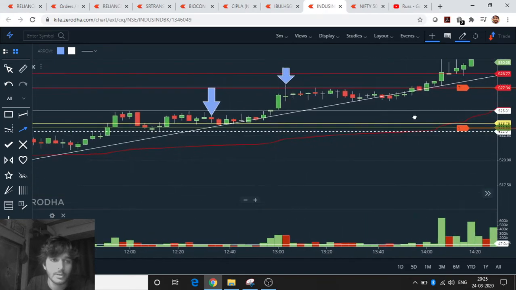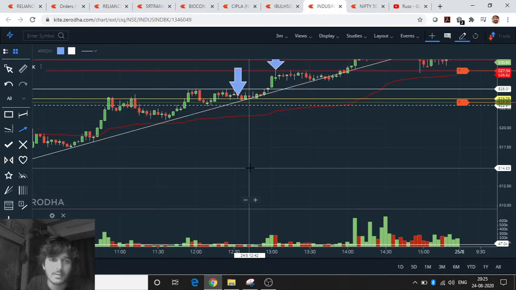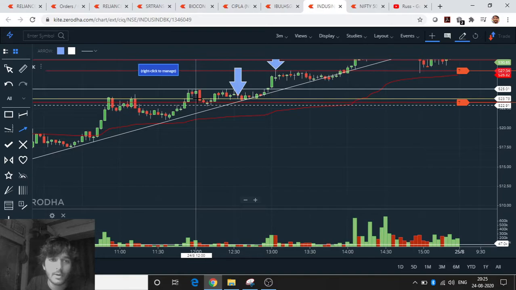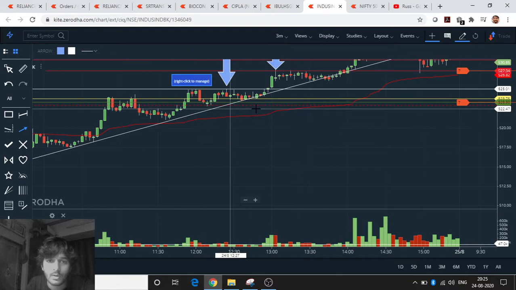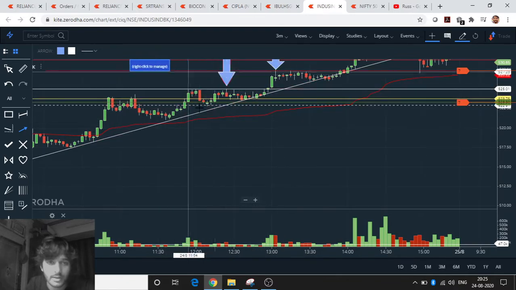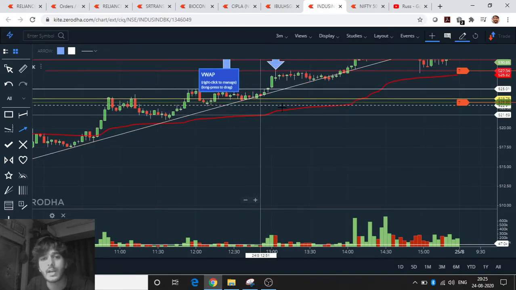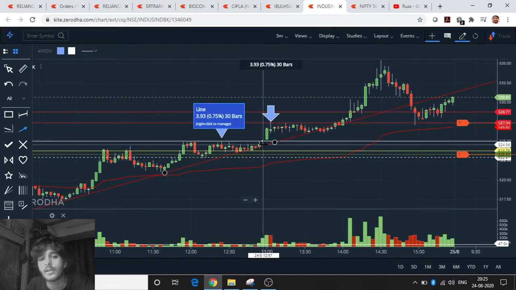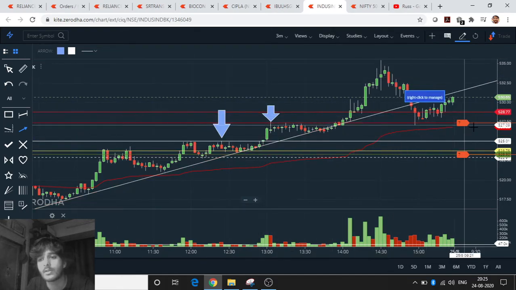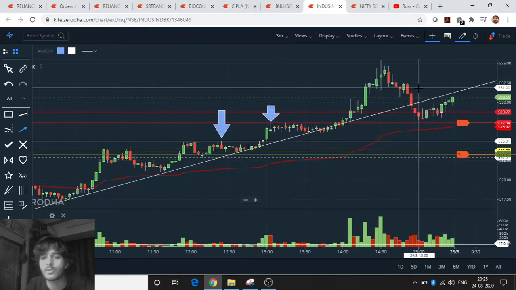I took the trade because this level was a major resistance. It got rejected here, 1, 2, 3, 4, 5, 6, maybe even 7 times. So I knew for a fact. Also, it was forming an ascending triangle, so I knew it was going to break this. I took the trade, and my profits were hit. Whatever targets I wanted were hit. So, a good trade.